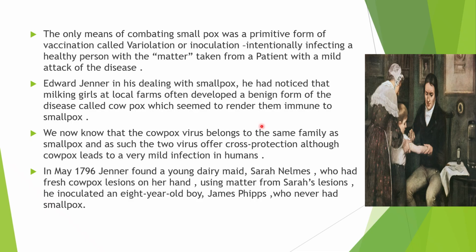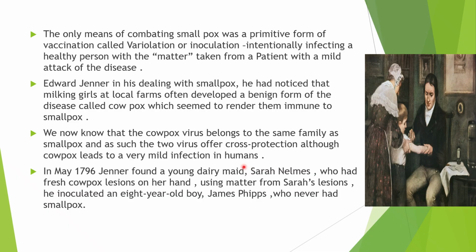What Edward Jenner noticed was that the milking girls who were infected with cowpox were immune to smallpox and never used to get smallpox. This was the greatest observation made by Edward Jenner. Why was this happening? We now know that the cowpox virus belongs to the same family as smallpox, and as such the two viruses offer cross protection, although cowpox leads to a very mild infection in humans.